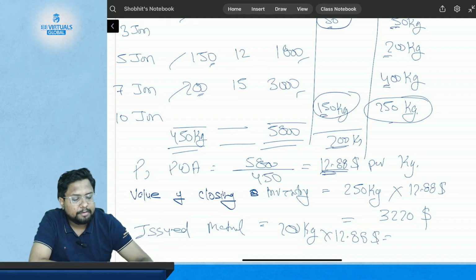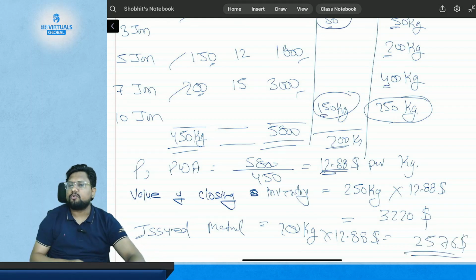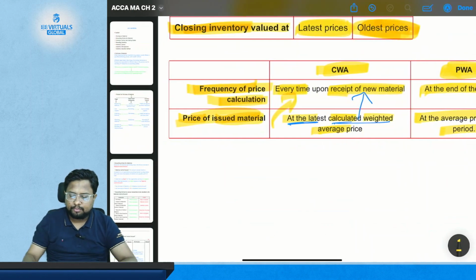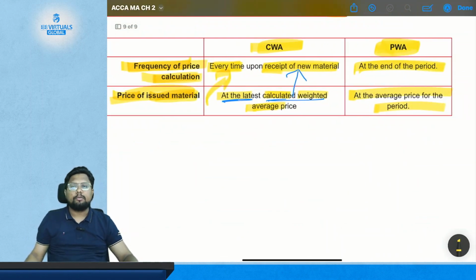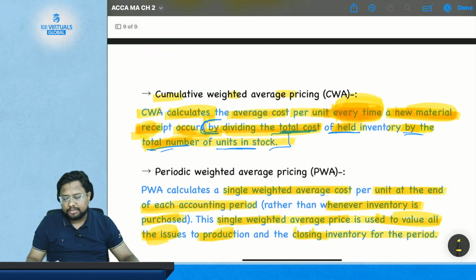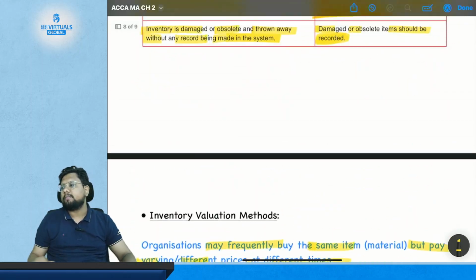So 12.88 multiplied by 200 will be $2,576. So this is the issued price of the material. Got it? So just simple. So PWA is simpler than CWA. Got it? So this is all about the inventory valuation method.